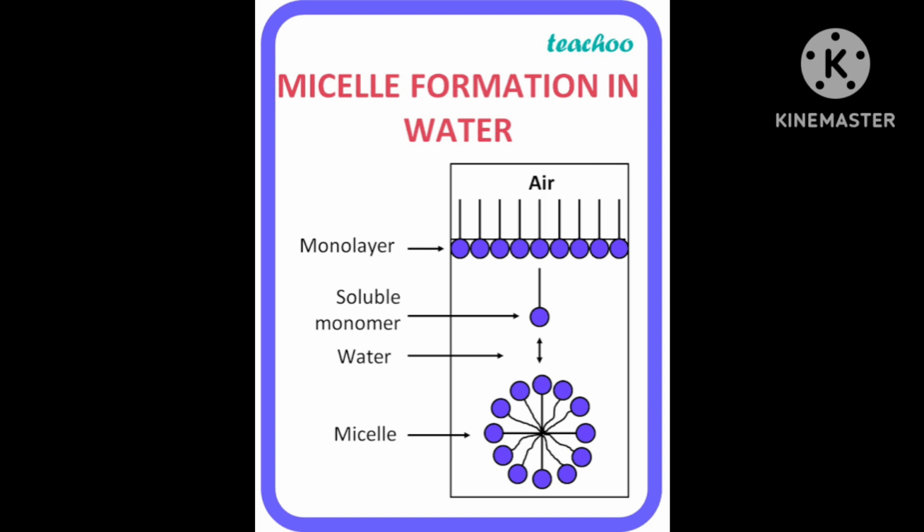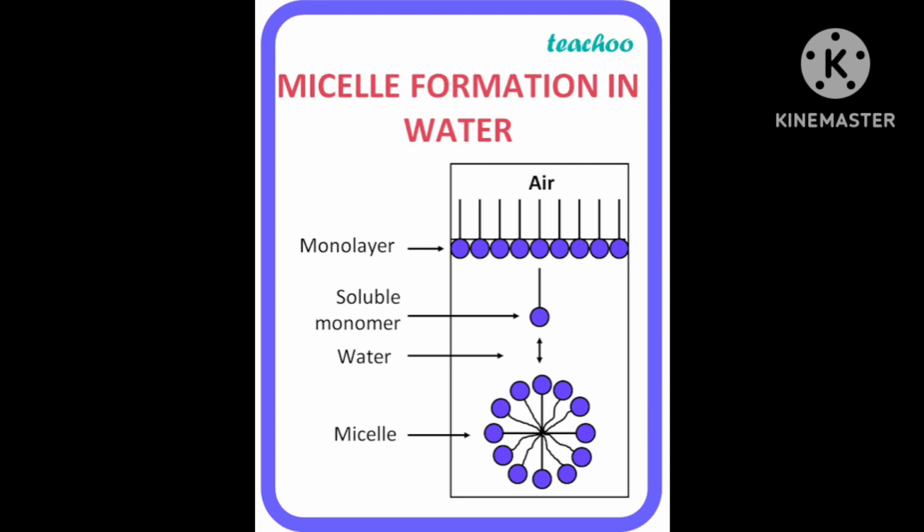At that time, if concentration is more, meaning micelle concentration, then the stearate ions, meaning anions, are pulled into the bulk of the solution and aggregate to form a special shape with their hydrocarbon chains pointing towards the center.